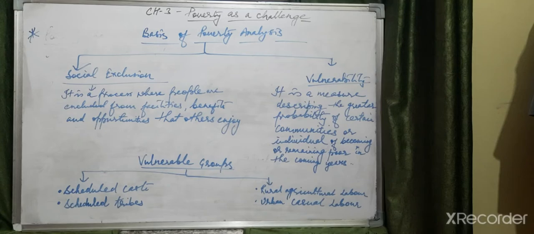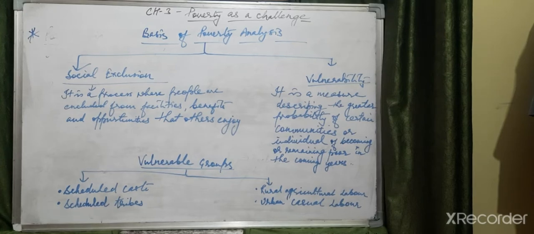So like this, it has been described how poverty is analyzed by the social scientists. Those who analyze poverty are called social scientists.